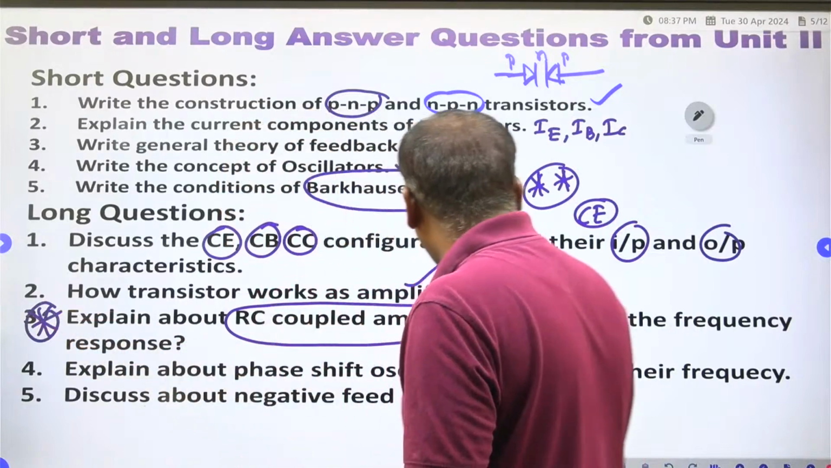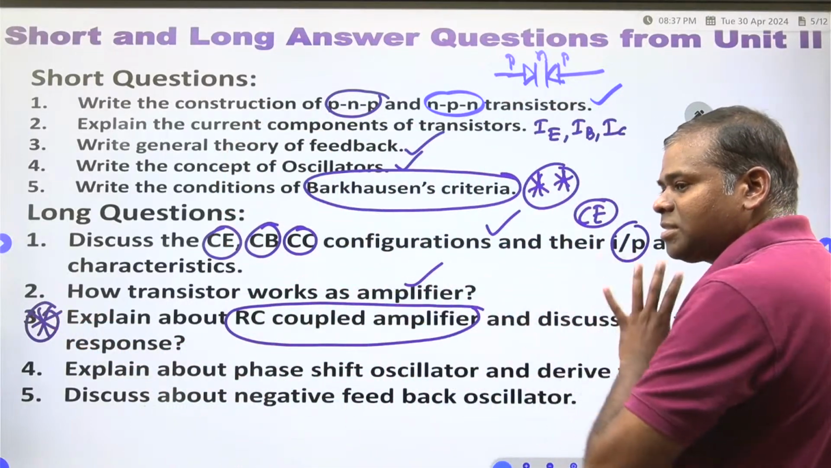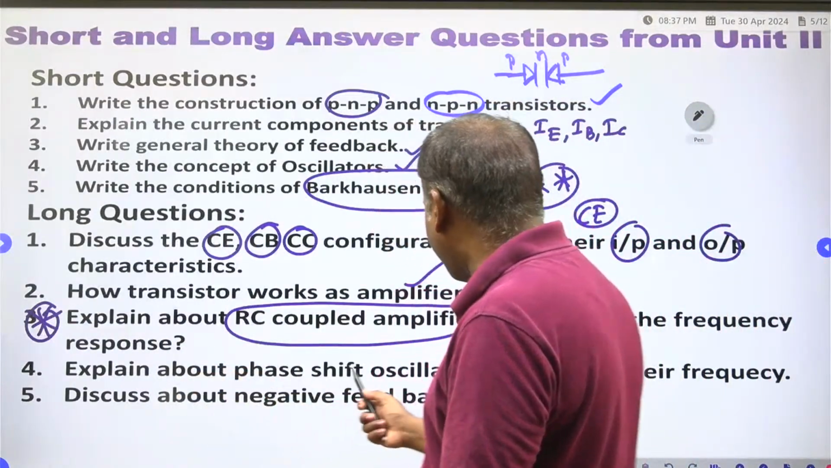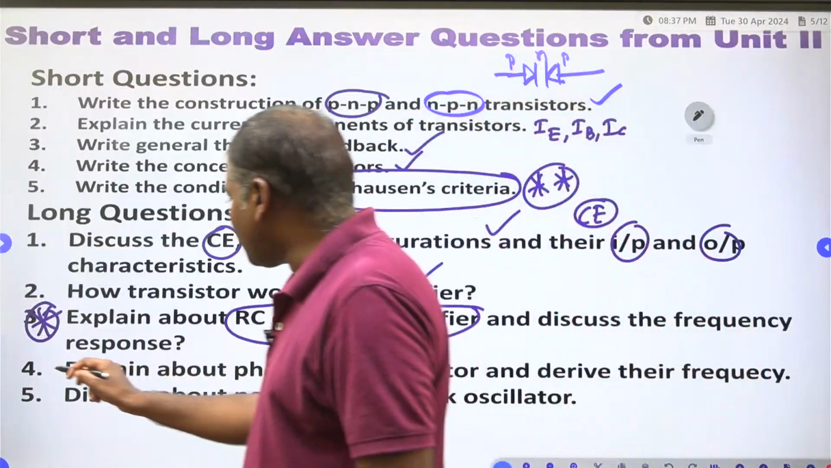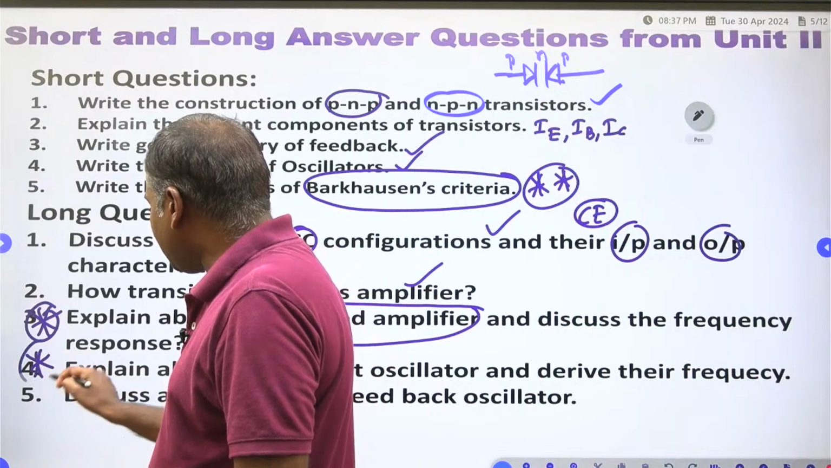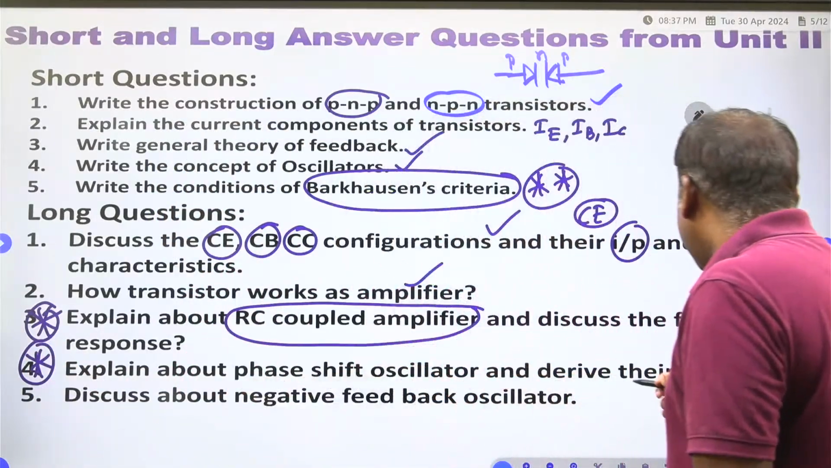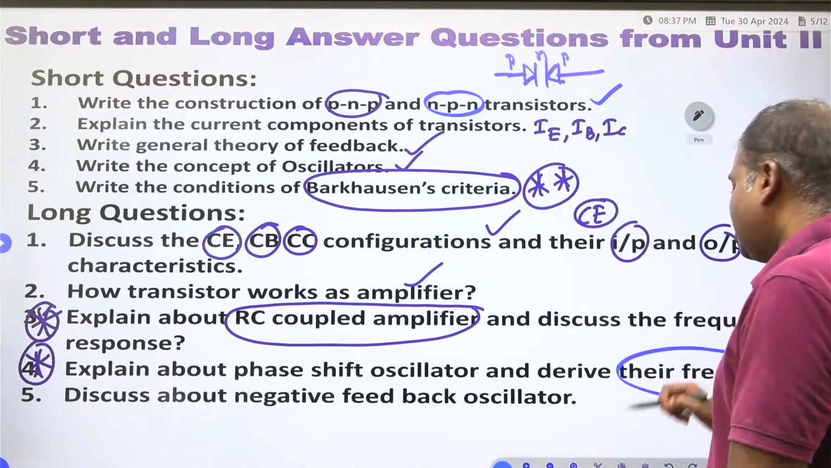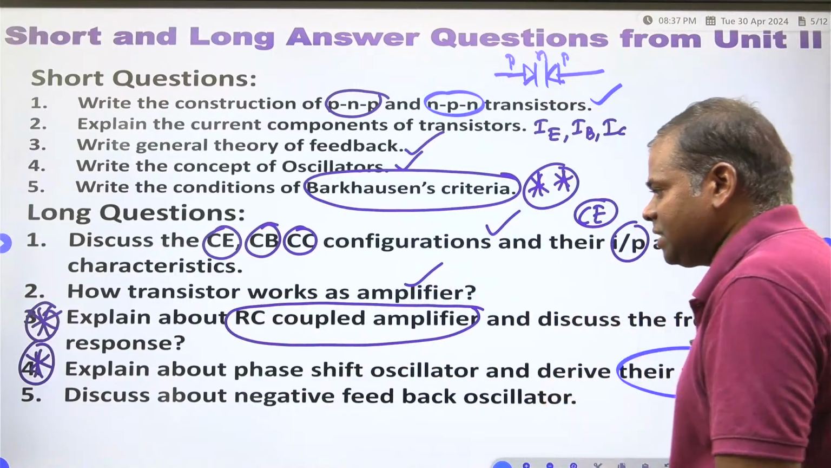RC coupled amplifier, and discuss the frequency response, the frequency response diagram. Explain about the phase shift oscillator. The fourth one is also very, very important. Explain about the phase shift oscillator and derive the frequency equation, the frequency of a phase shift oscillator equation.